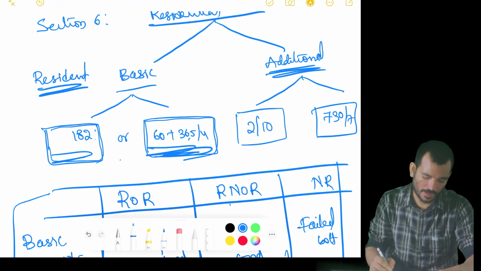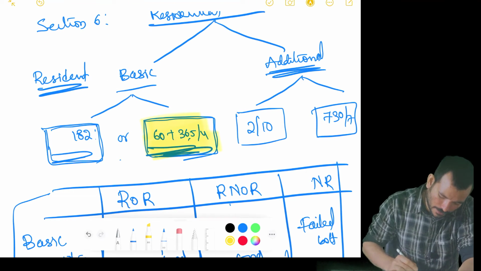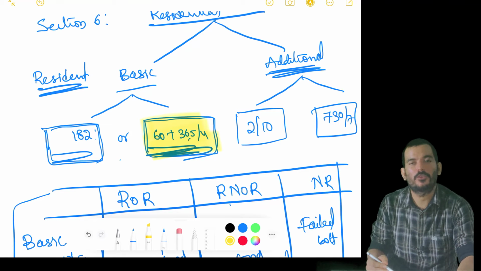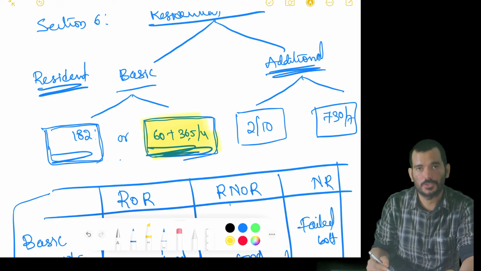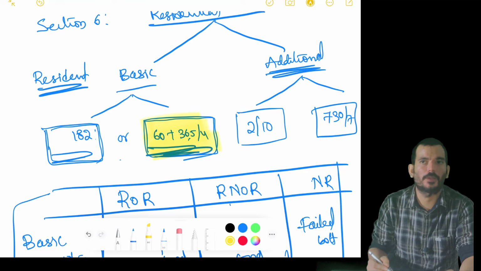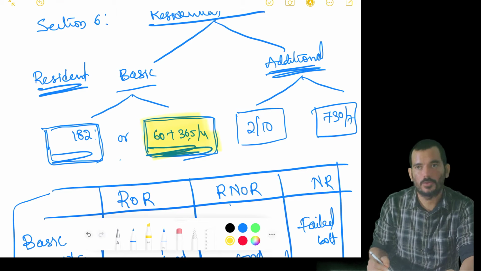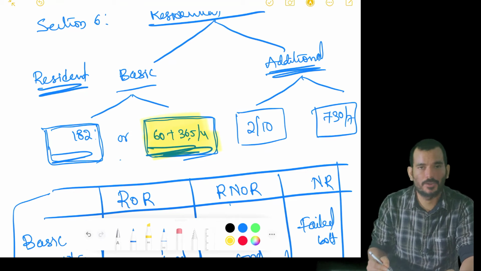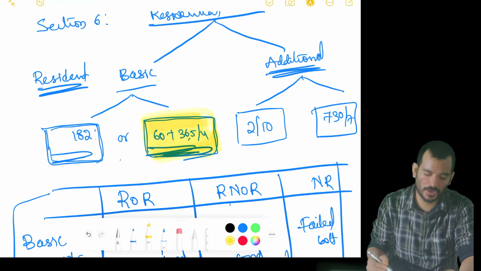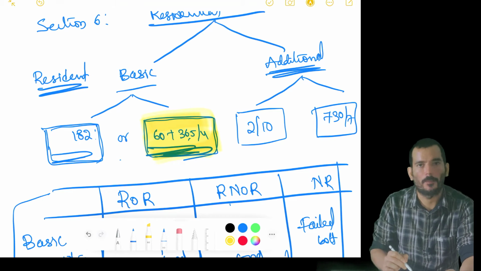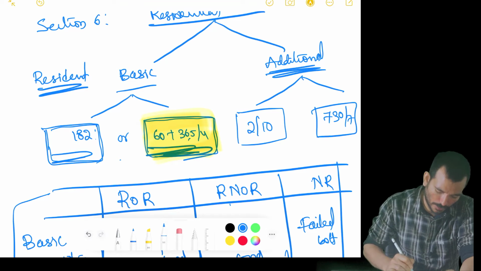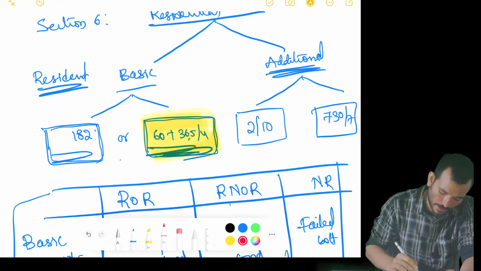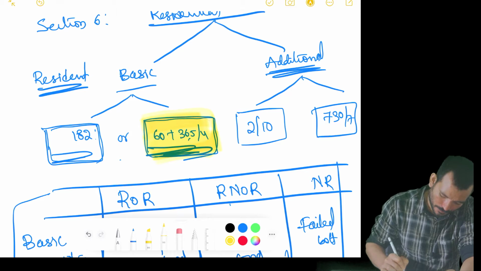And one point I didn't tell you, this second condition will not be applicable for a few people. People who are going on a ship as a crew member, it will not be applicable. For the people who are going out of India on account of employment or any business, it will not be applicable to him. For anybody who is a resident of India, who is staying outside India but is just coming for a vacation in India, for him also this condition will not be applicable. So there is a high possibility that you will find a question based upon this provision.